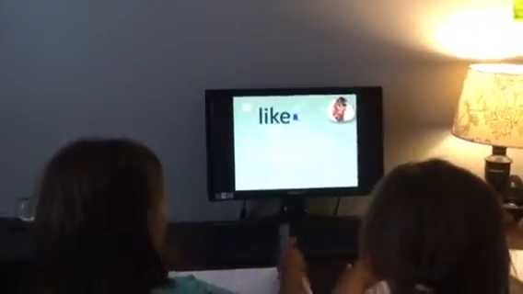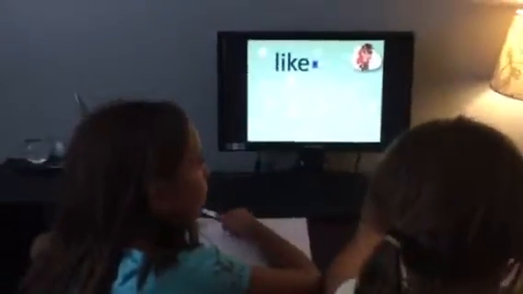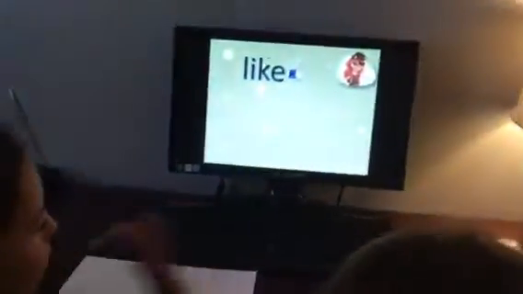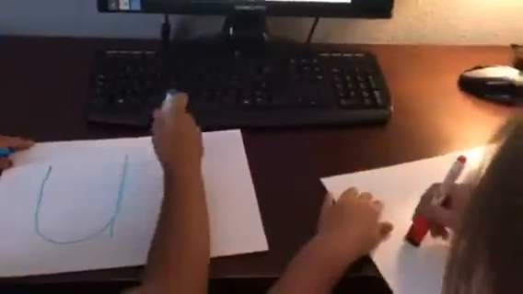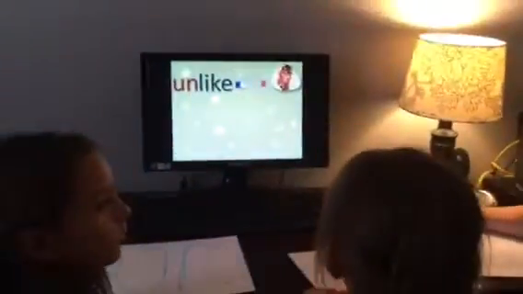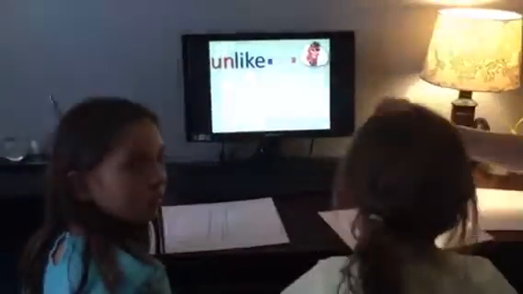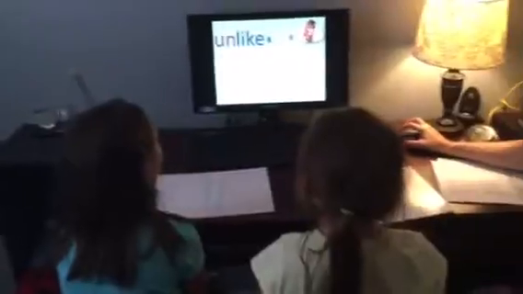I'm going to change. Ready? What do we have here? What's that word? Like. But what if I want to change it to mean unlike, I do not like it? What do I change? Un. Am I going to add something to the beginning of the word or the end of the word? Beginning. So what am I going to add? A U and an N. Did we add a prefix or a suffix? Unlike. Prefix.